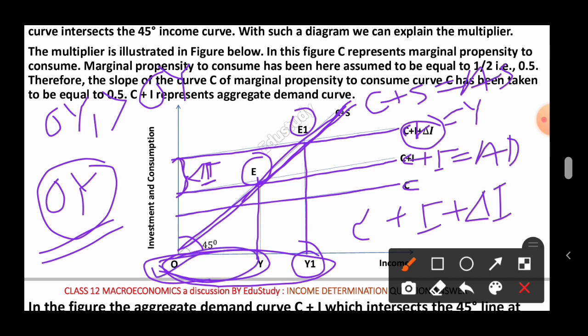So from this diagram we can conclude that OY1 is greater than OY. That means there is an increment in the income, national income, and that increment is due to the increment in the investment, that is del I. In this way, the investment multiplier can be described with the help of the aggregate demand and aggregate supply curve.